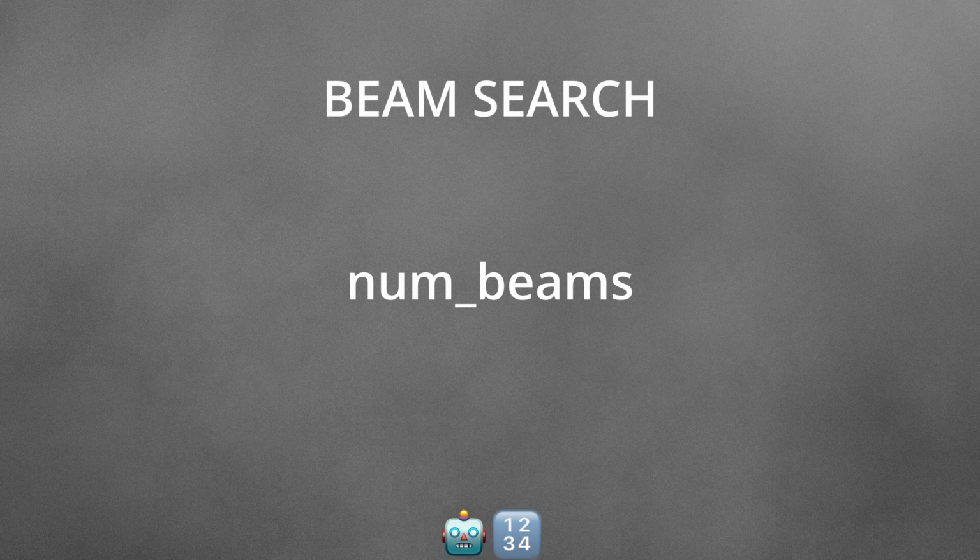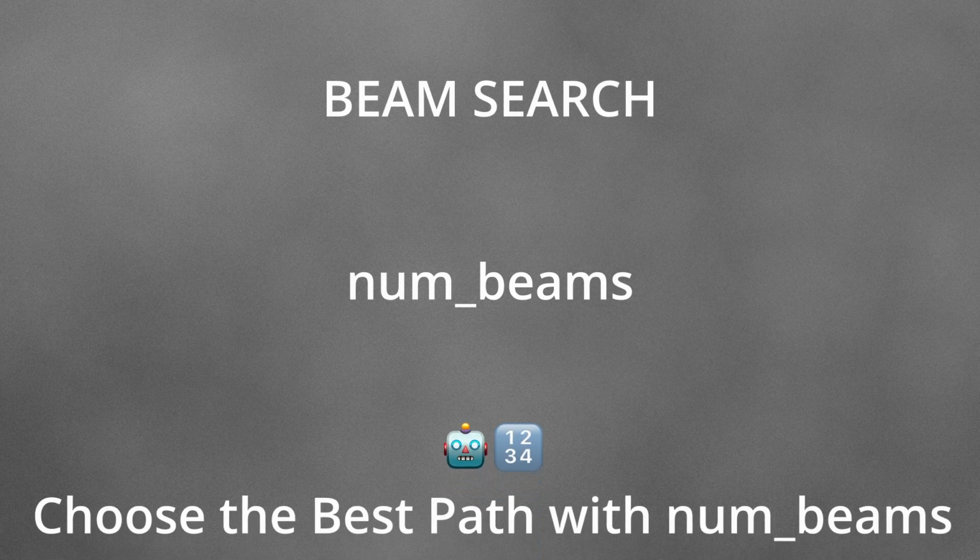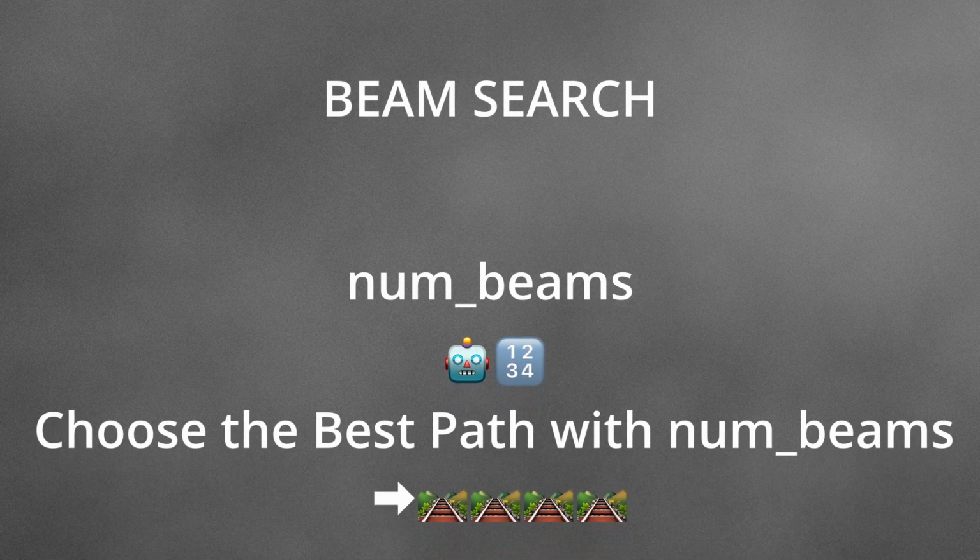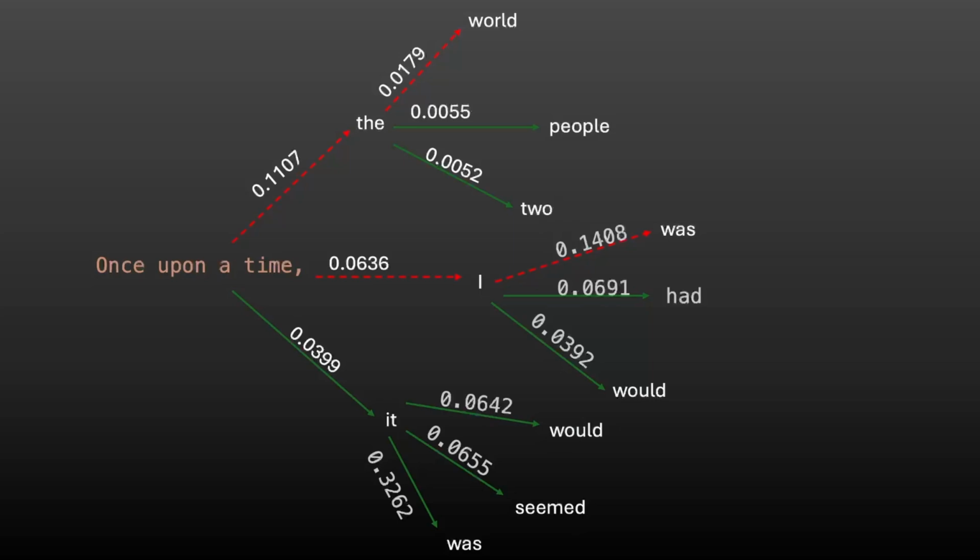Here we have a parameter called number of beams, which refers to how many parallel candidate sequences the model can explore at each decoding step. Let's understand number of beams through this visualization. If we have number of beams as 2, the model will track two parallel paths. The next word can be "the" or "I", and it will also track the next step, "world" and "was".